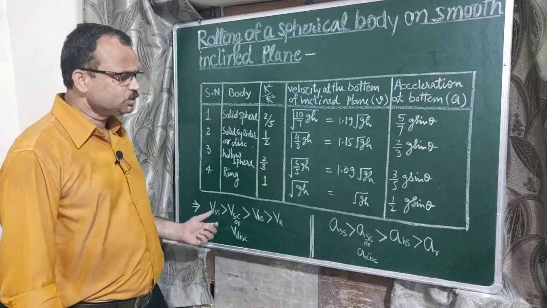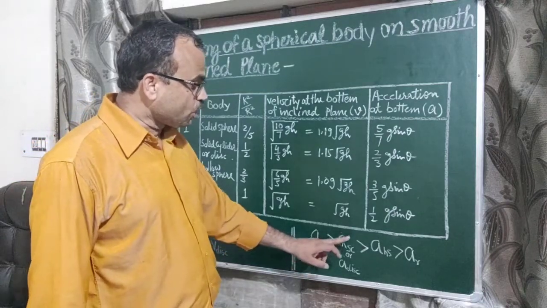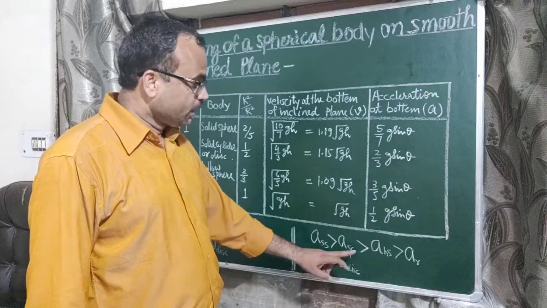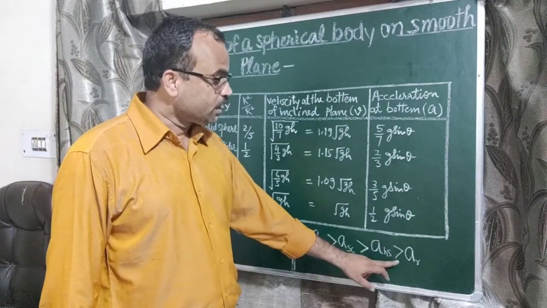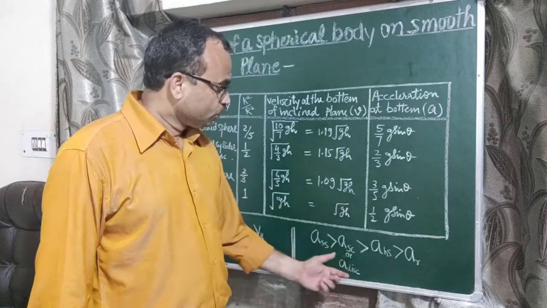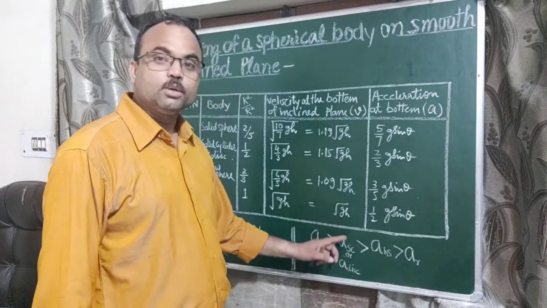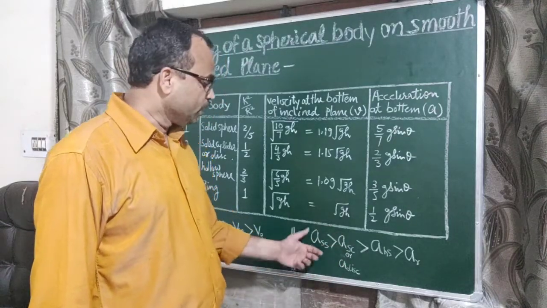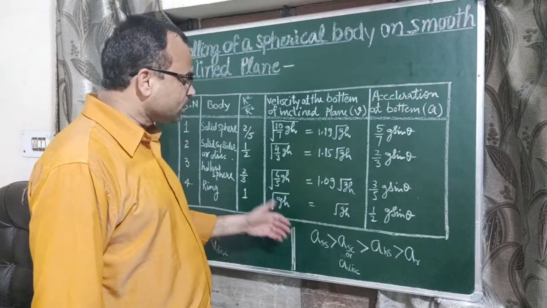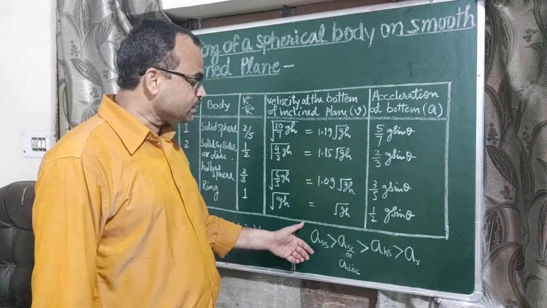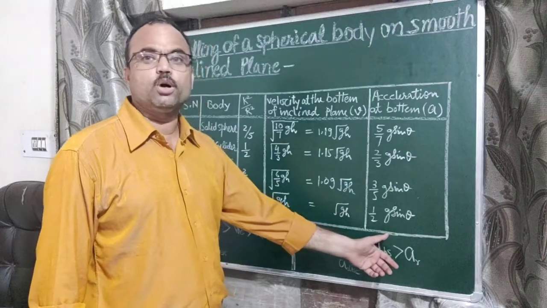Similarly, acceleration of solid sphere is greater than acceleration of solid cylinder, greater than acceleration of hollow sphere, greater than acceleration of a ring. Acceleration of solid cylinder and acceleration of disc both have the same value. So in this way we can say that among the four bodies, the sphere has the greatest value of acceleration and the ring has the least value of acceleration.